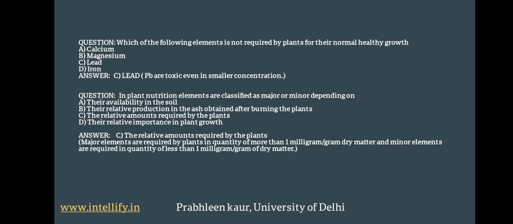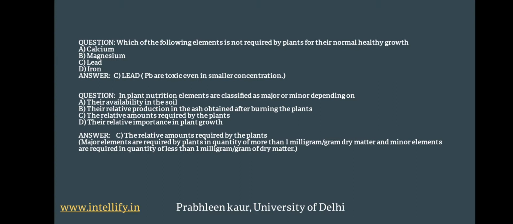So, which of the following elements is not required by the plants for their normal healthy growth? Calcium, magnesium, lead and iron. We have already studied about lead toxicity a lot. So now we know the answer to the question is lead, because lead is toxic even in smaller concentrations.